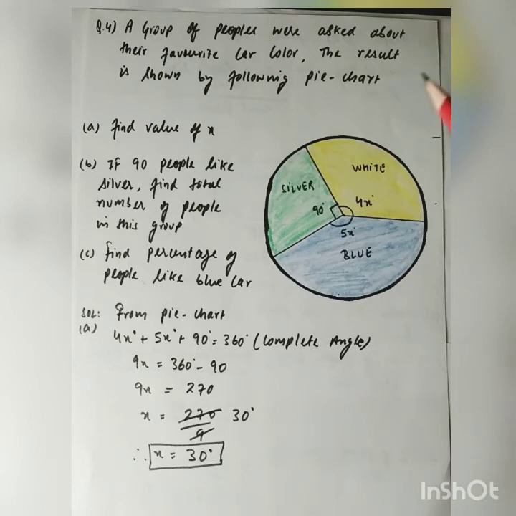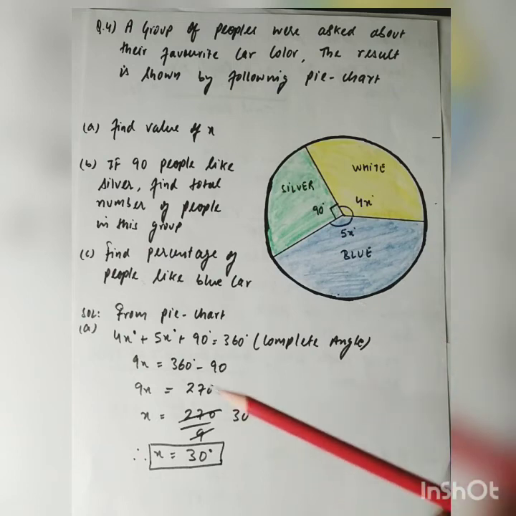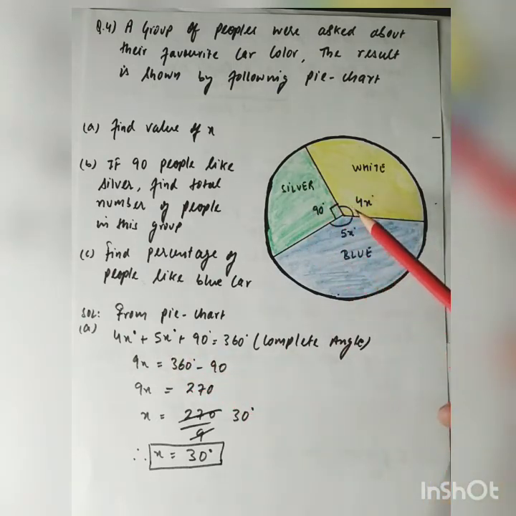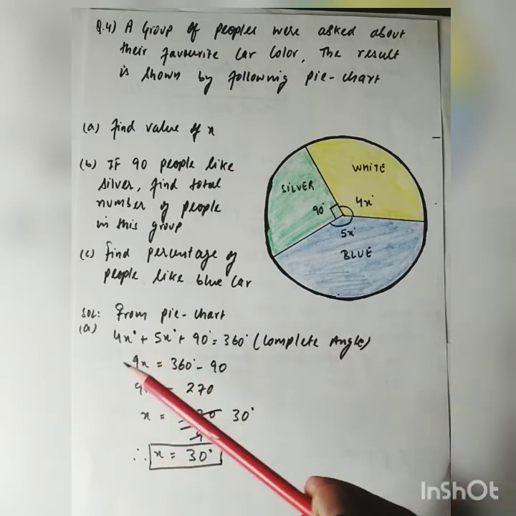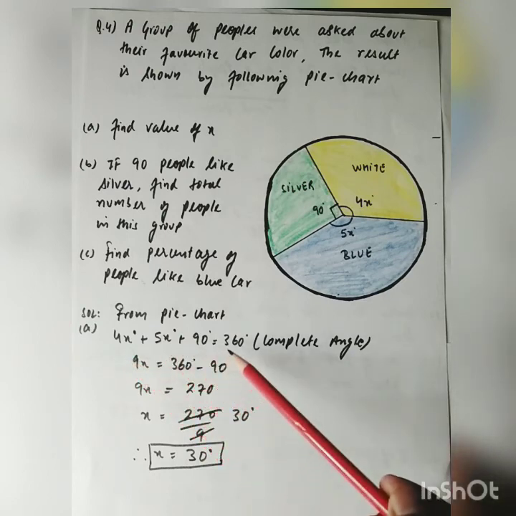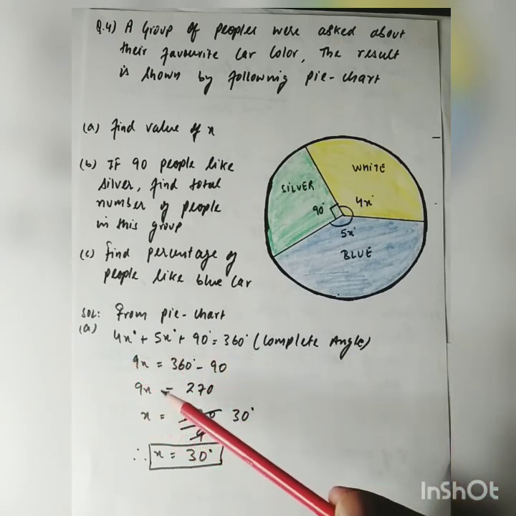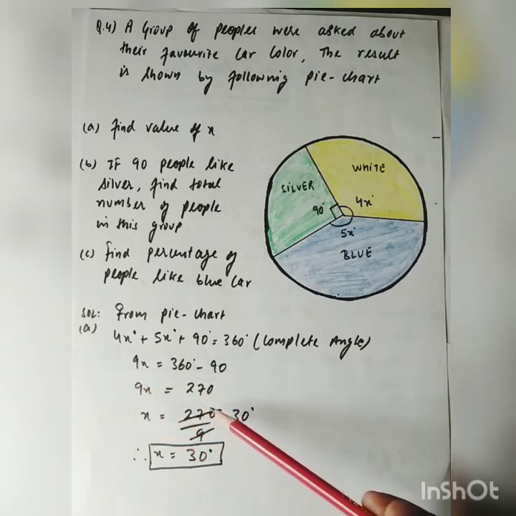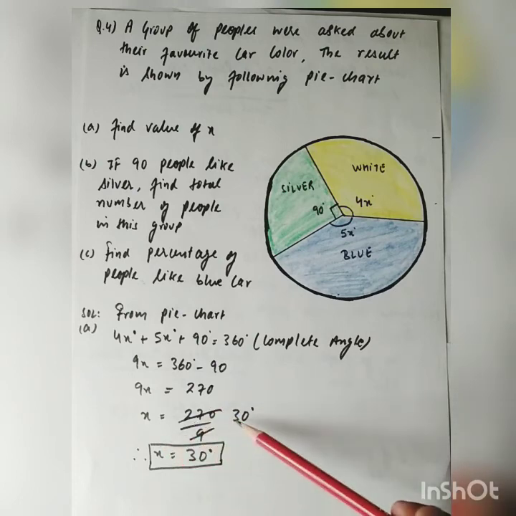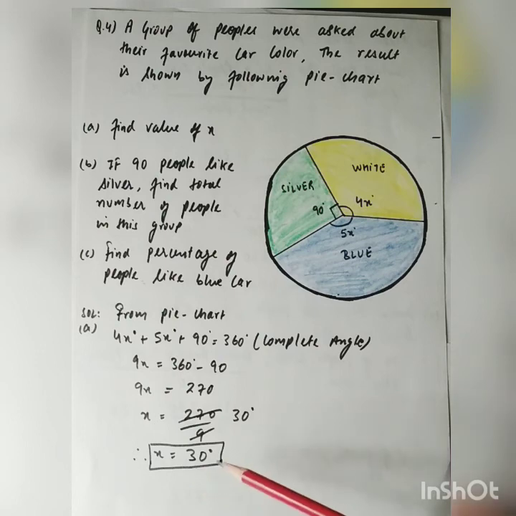Here in the pie chart we are given the central angle for people who like white color is 4x degree and the central angle for silver is 90 degree. The central angle for blue is 5x degree. Now if I add all these central angles, it will be equal to 360 degree, that is the complete angle. This means 4x plus 5x plus 90 equals 360. This will be 9x equals 360 minus 90. 9x equals 270. x equals 270 by 9, that is 30 degree. Therefore x equals 30 degree.